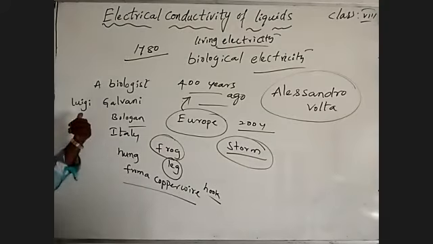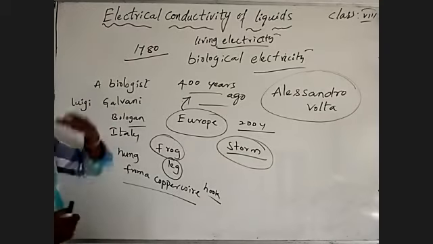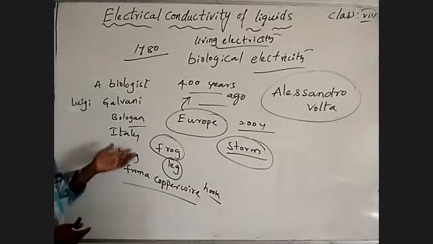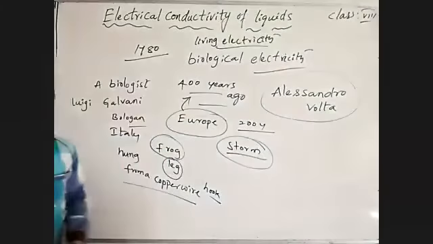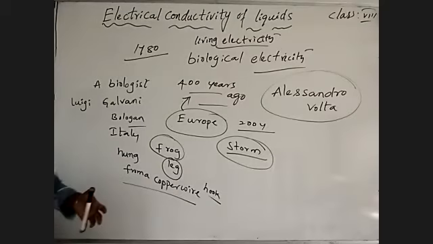According to Galvani, there is stored electricity present in living organisms. Based on that theory, the whole scientific community tried to prove it. One of them, Alessandro Volta, conducted different experiments on different dead animals, dead living organisms.